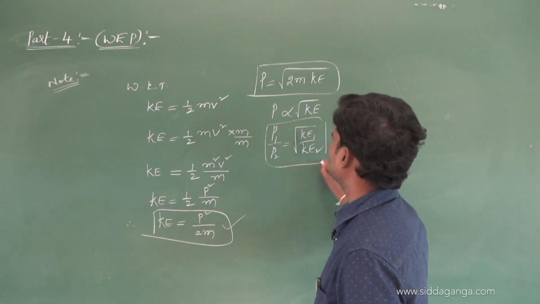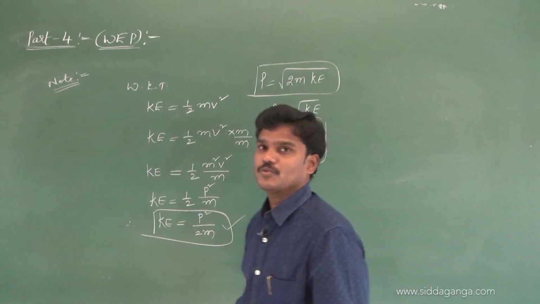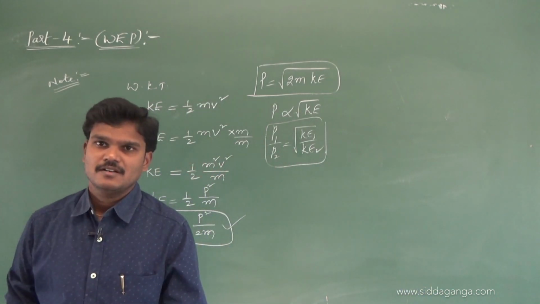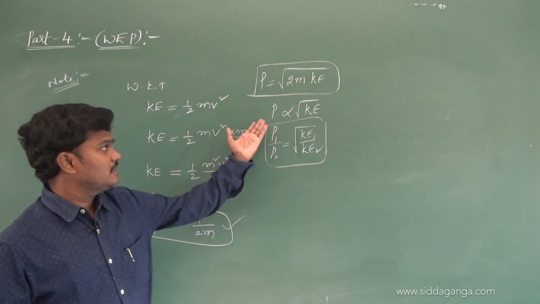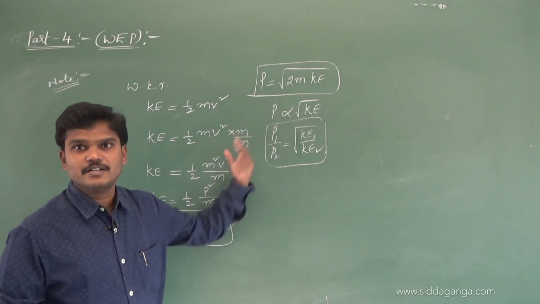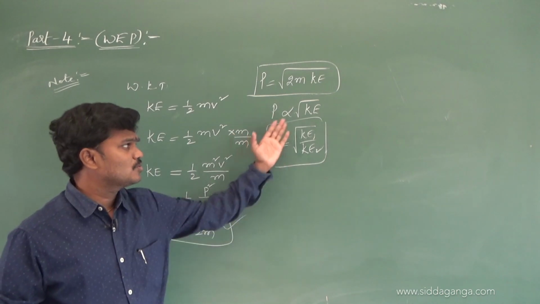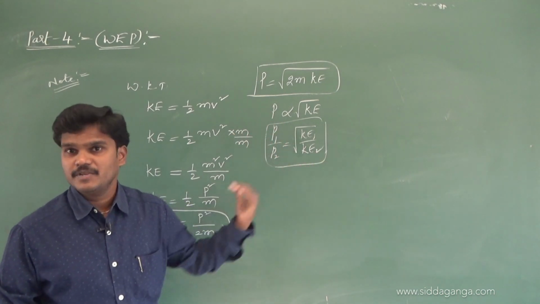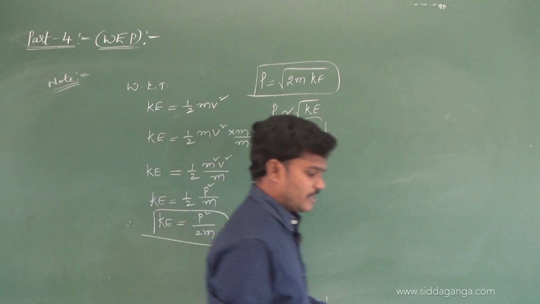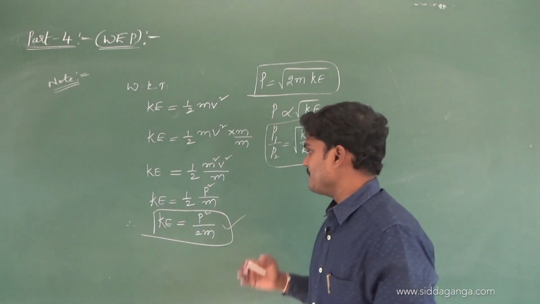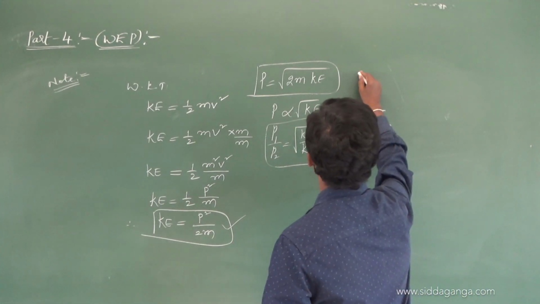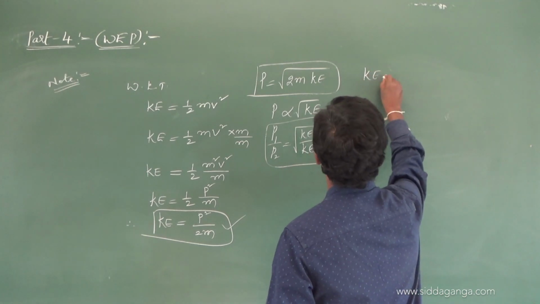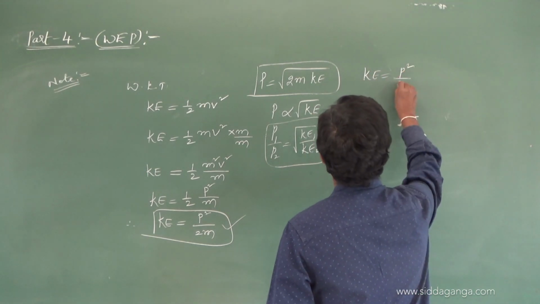Based on the given question, you extend the formula, take the proportionalities, and once the proportionality is identified, we can write P1 by P2 is equal to root of KE1 by KE2.